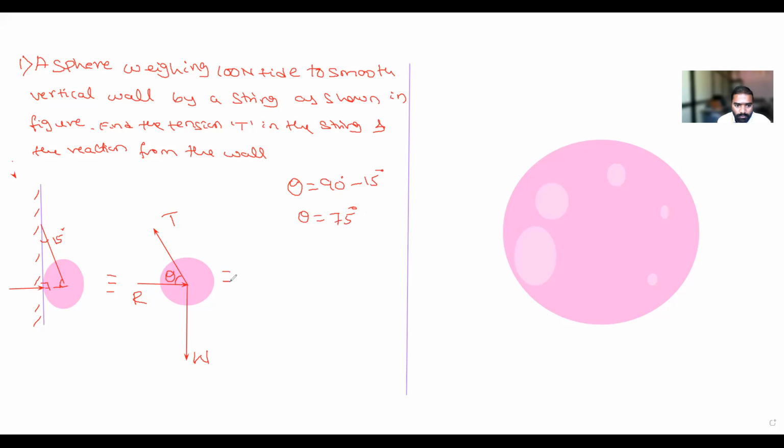So again, I will write one more diagram. If you want to apply Lami's theorem, all the forces should be going away from each other.